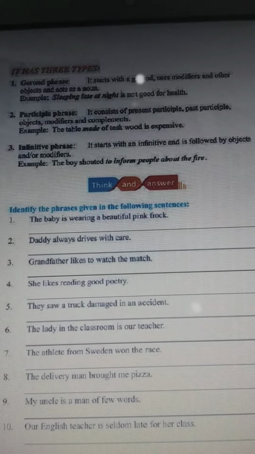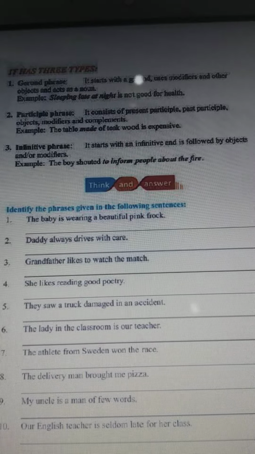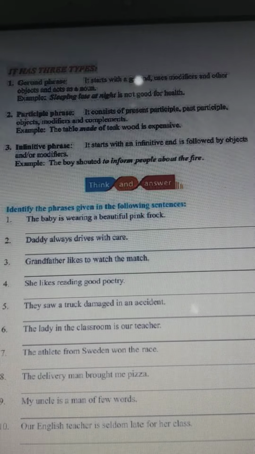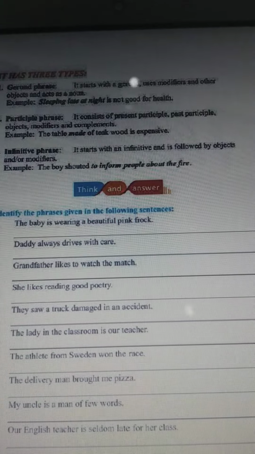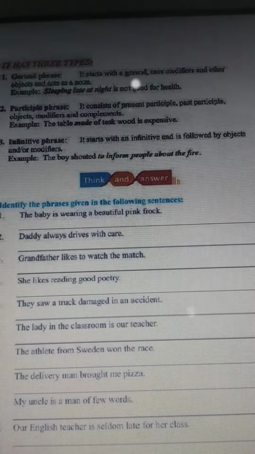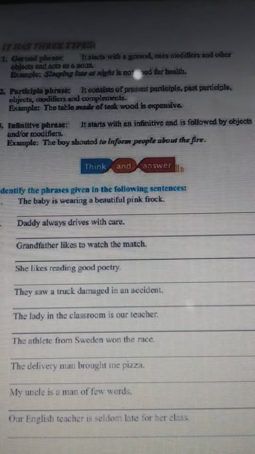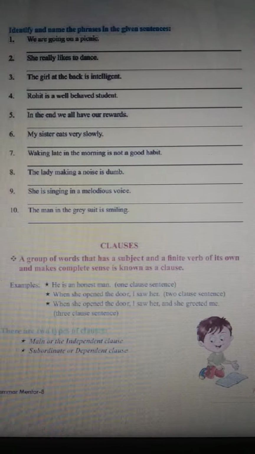Now infinitive phrase. It starts with an infinitive and is followed by objects and or modifiers. Example, the boy shouted to inform people about the fire. So this is known as infinitive phrase. Now it's all about phrases.